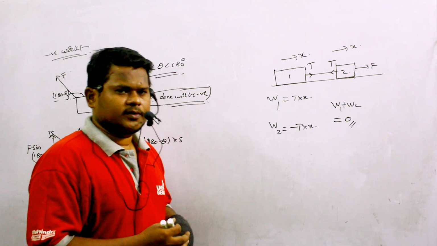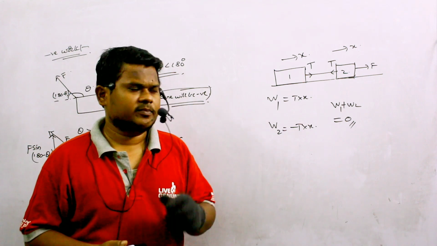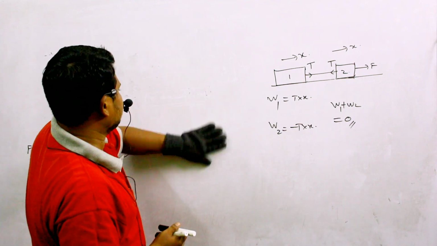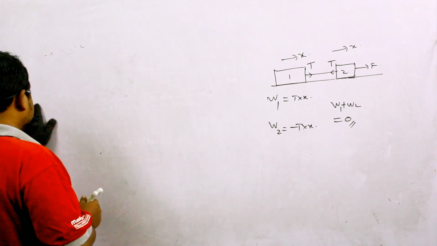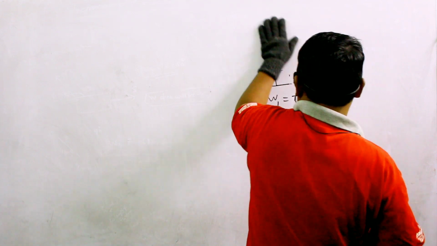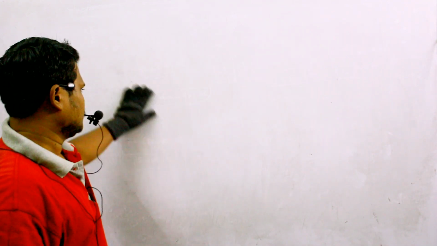Now let us see work done depending on frames of reference, which is also an important concept in understanding the nature of work.